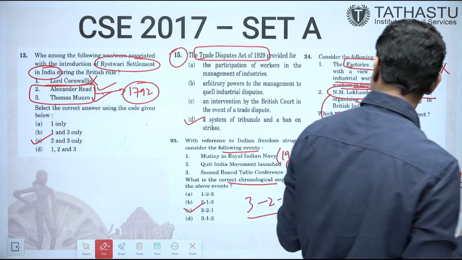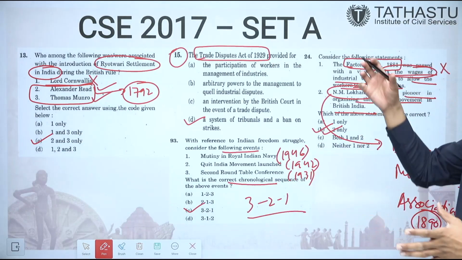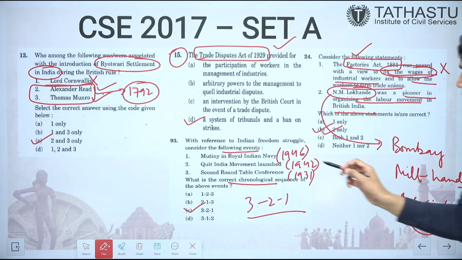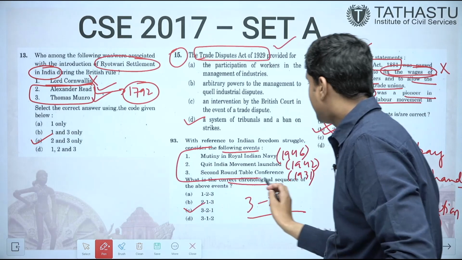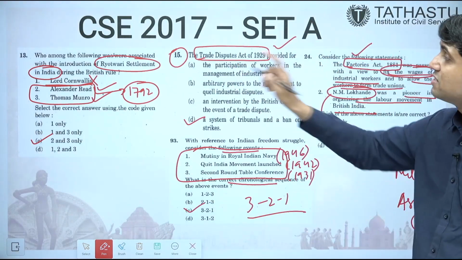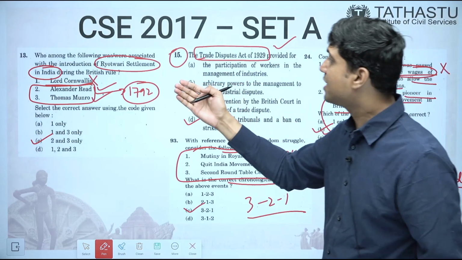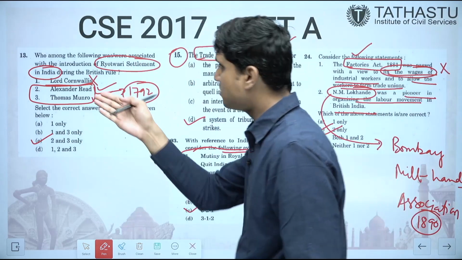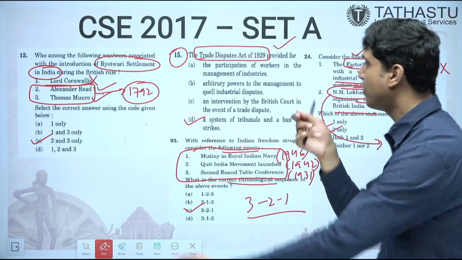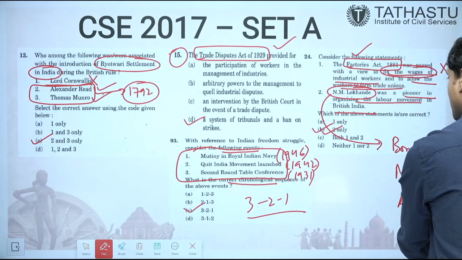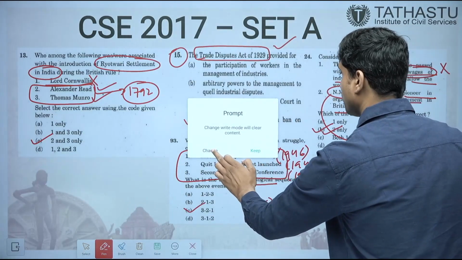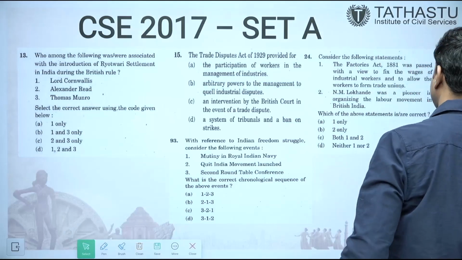If we see the nature of questions which are being asked, there are different acts, Trade Dispute Act, Factory Act, then arranging the important events in chronological order is another thing, then various policies brought by the British, especially the economic policies like Rayatwari settlement, which we will see later. It also asked about commercialization of agriculture. So different economic policies brought by the British have also been asked by the UPSC repeatedly.